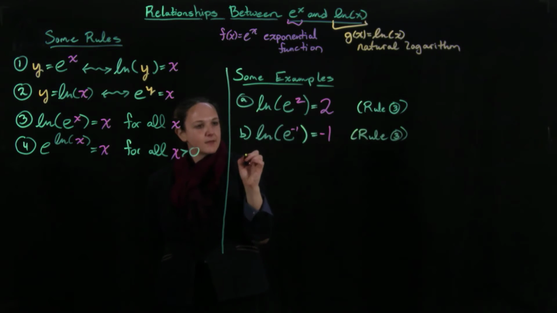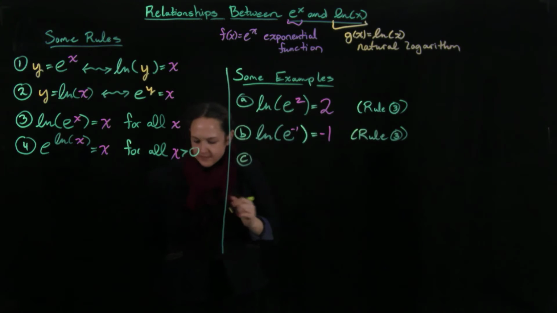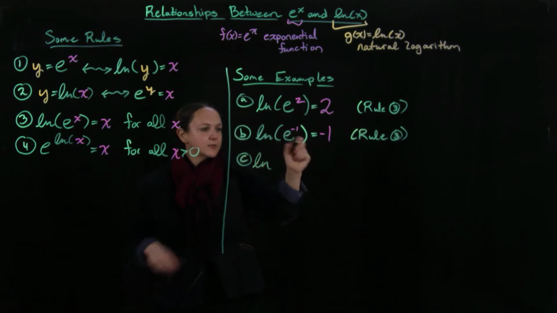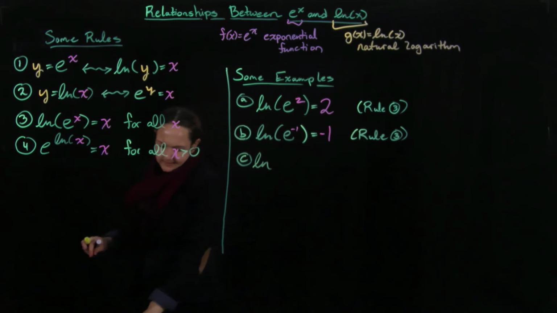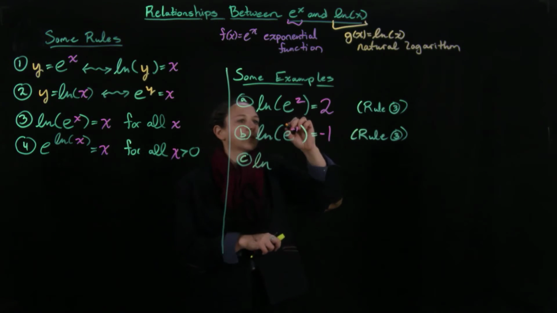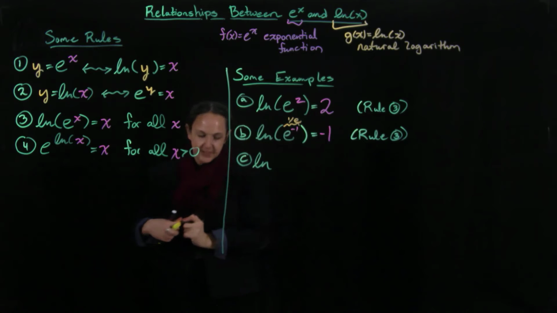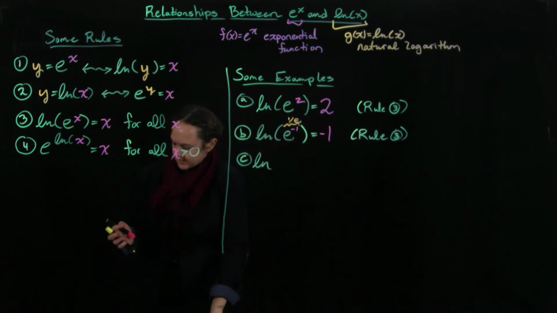Okay? And then we have, oops, let's be consistent. So for C, I want to take the natural log. So this one, and maybe I'll highlight this for you. What I have going on here is that this is 1 over e. Sometimes we take the natural log of 1 over something, and it helps to just write it as an exponent like that.